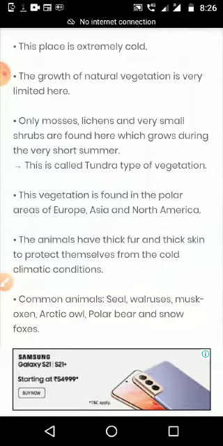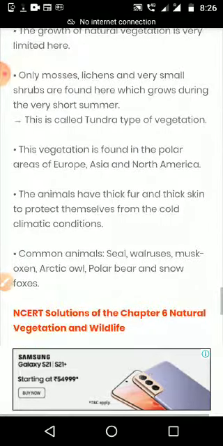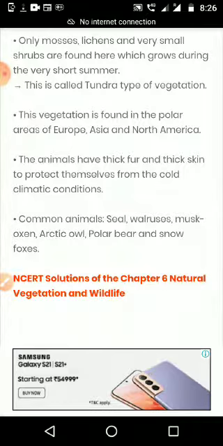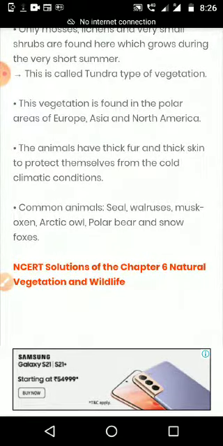This is called tundra type of vegetation. What are we calling it? Tundra type of vegetation. This vegetation is found in the polar areas of Europe, Asia and North America. Animals have thick fur and thick skin to protect themselves from the cold climatic conditions. The common animals: seal, walrus, musk oxen, then Arctic owl, polar bear and snow foxes.